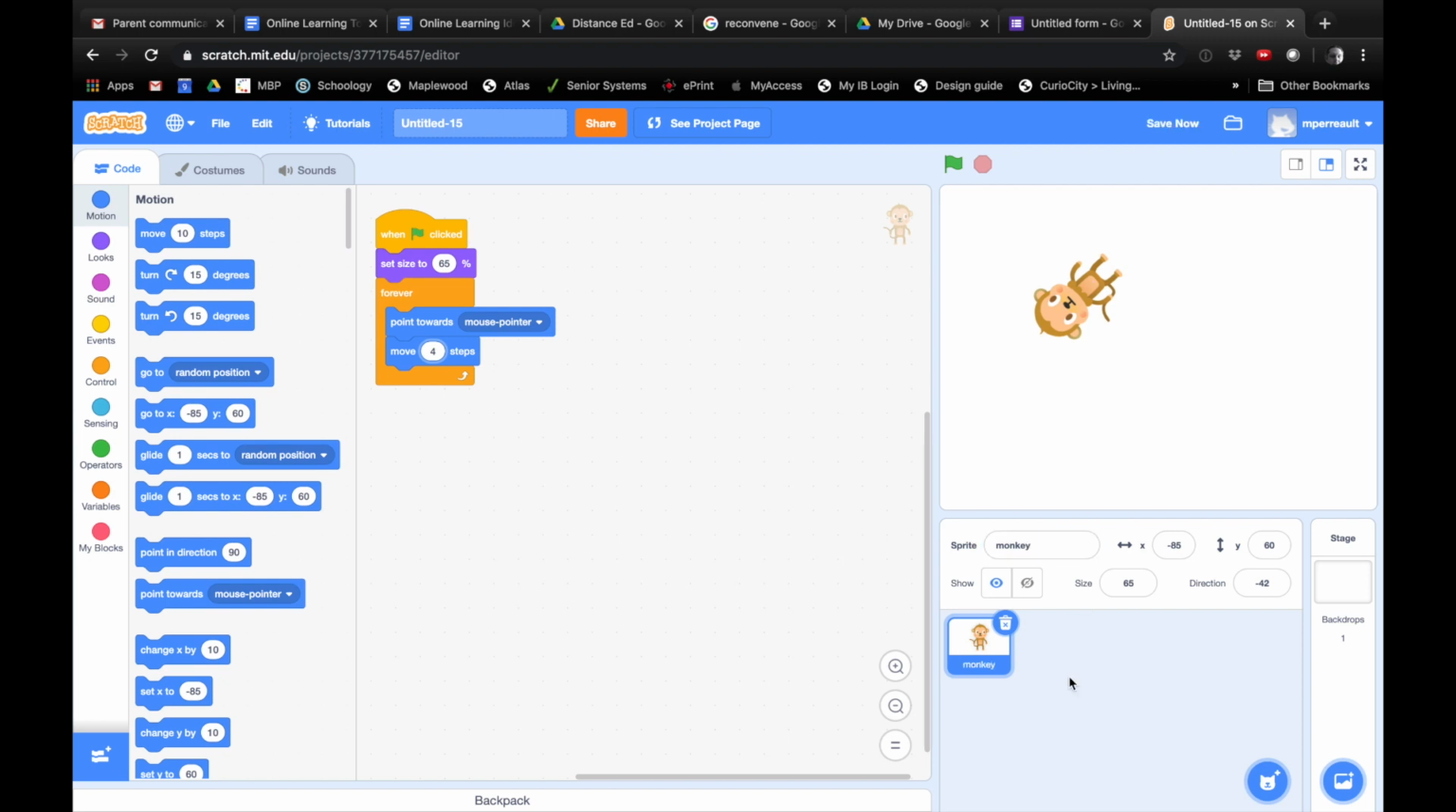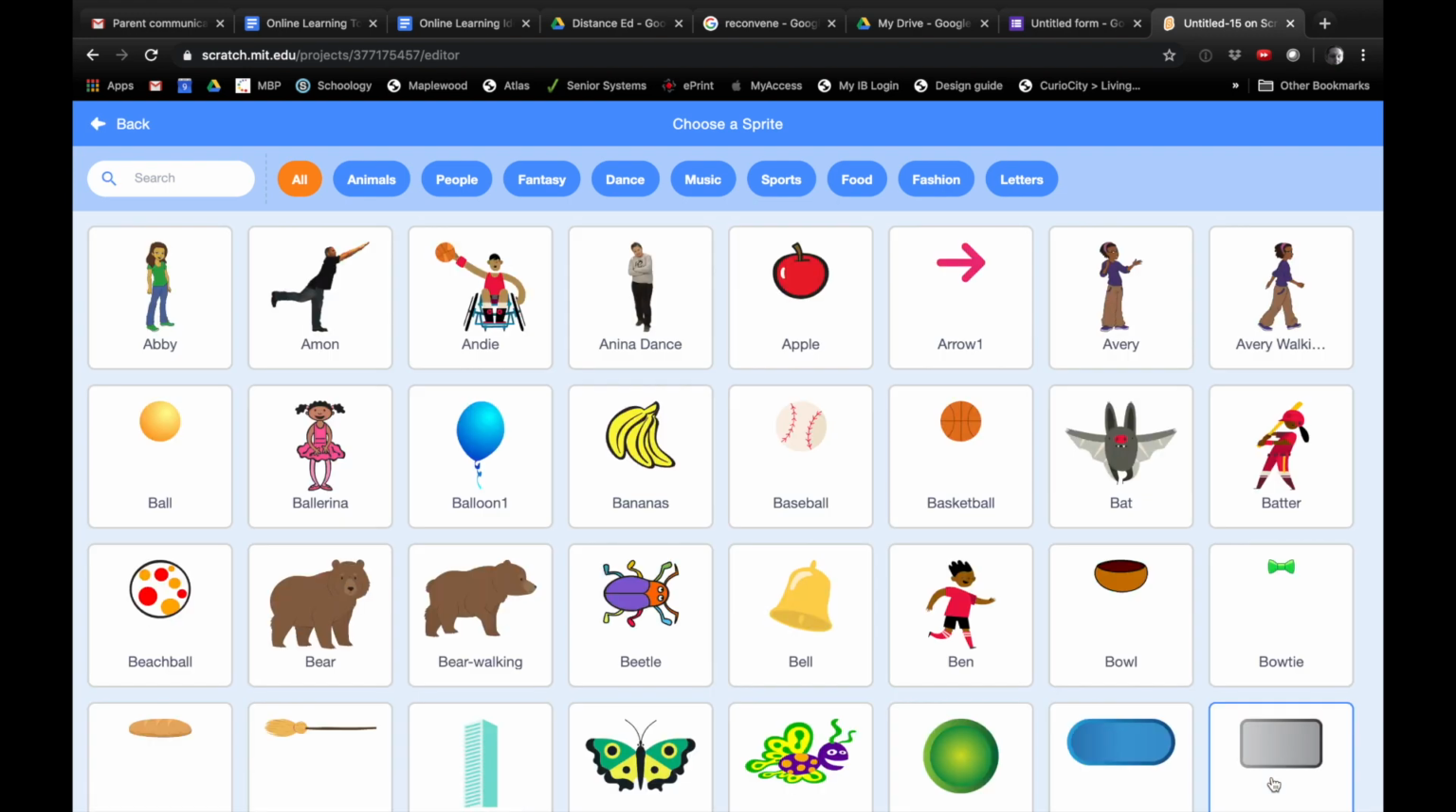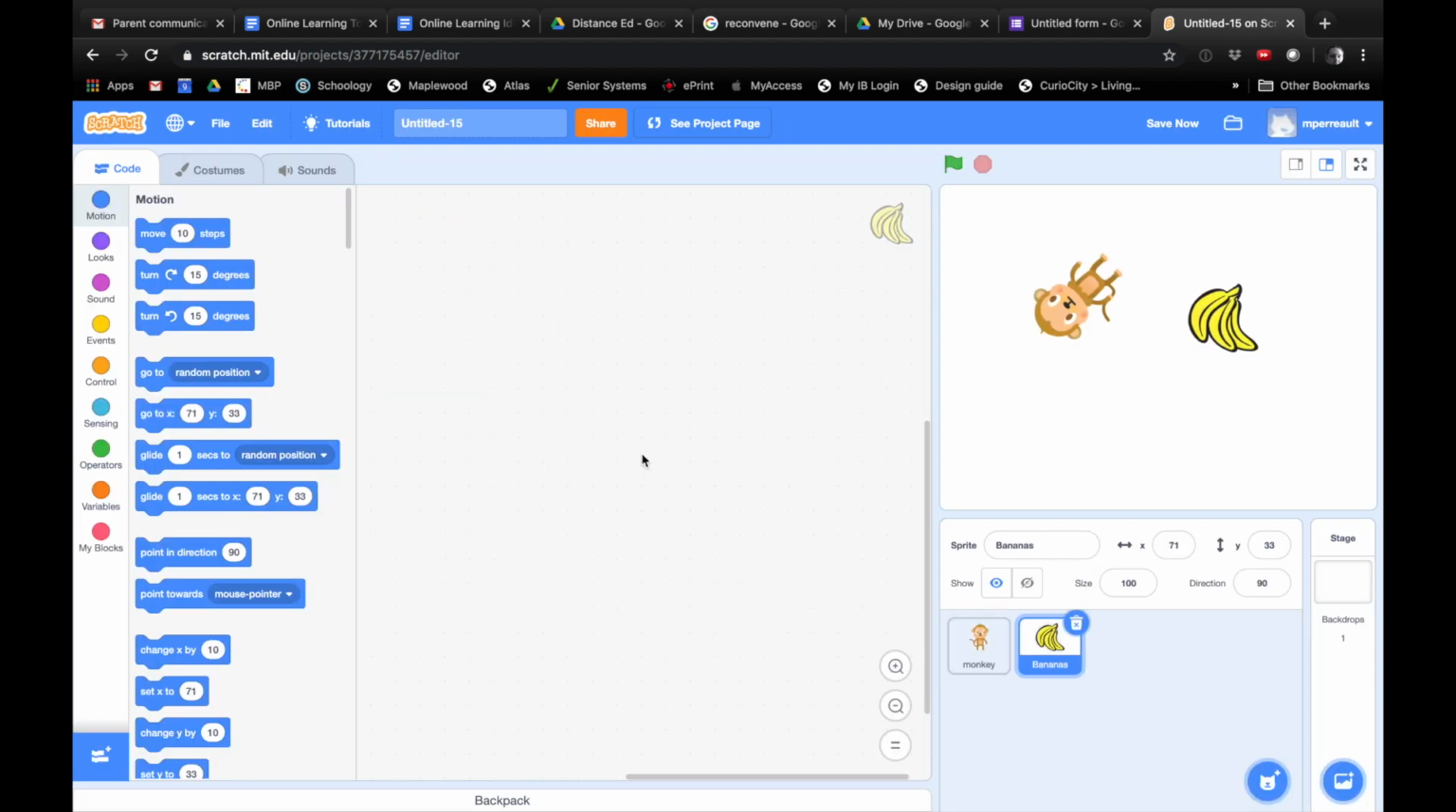M-O-N-K-E-Y. All right. So now we're gonna go ahead and you're gonna push the little cat again, and you're gonna create one. So we're gonna create a new sprite. Right around here, you'll see a banana. So you're just gonna tap that, and it will say bananas,